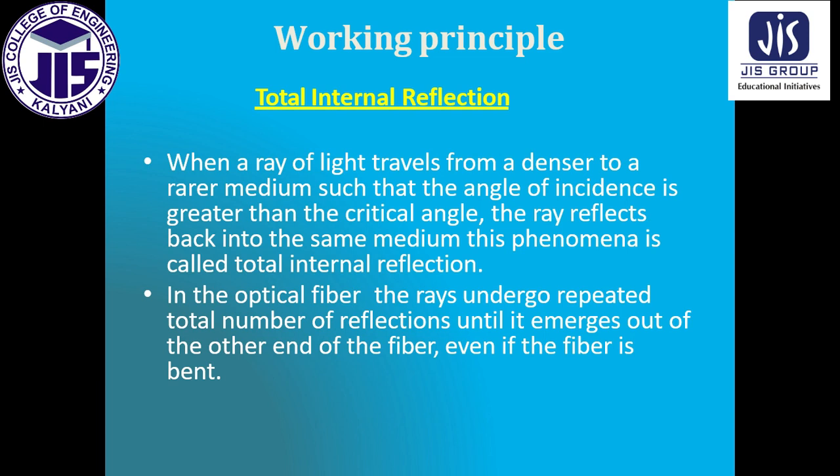This phenomenon is called total internal reflection. Now, in the optical fiber, the ray undergoes repeated total internal reflection until it emerges out of the other end of the fiber, even if the fiber is bent.